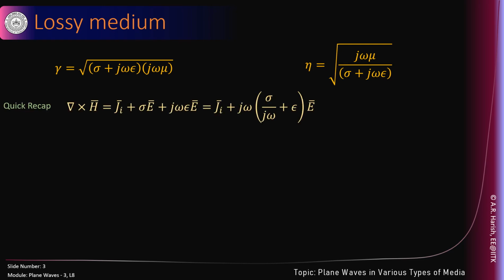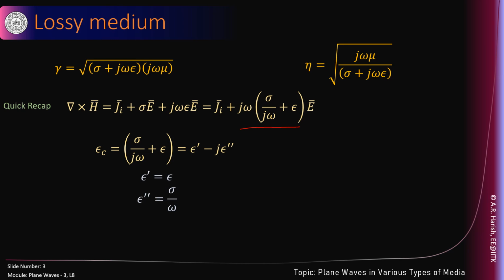Start from Maxwell's equation and we take out j omega common from the electric field expression. Then we get j omega times (sigma upon j omega plus epsilon). Look at this. This could be represented as a complex epsilon. Therefore, we can write epsilon c equal to sigma upon j omega plus epsilon, which can be written as a real part minus j times an imaginary quantity, which is epsilon double prime. So epsilon double prime is given by sigma upon omega and epsilon prime is nothing but epsilon itself.